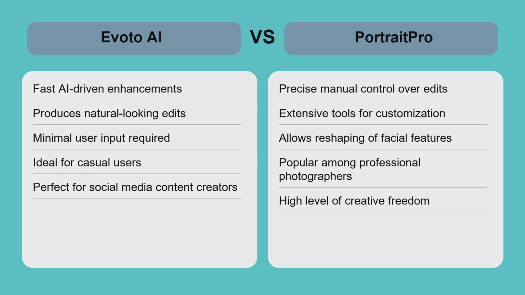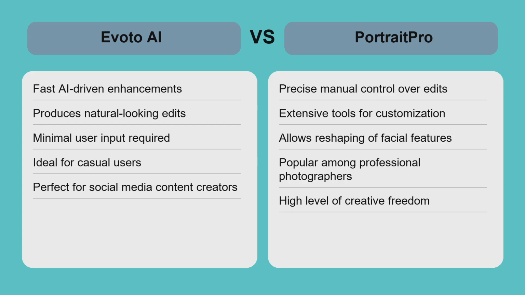Evoto AI offers fast, AI-driven enhancements, ideal for quick, natural-looking edits with minimal effort. In contrast, PortraitPro provides in-depth manual controls for users who want to sculpt every detail of their portraits. For example, a social media content creator might prefer Evoto AI for rapid turnaround, while a professional photographer would choose PortraitPro to fine-tune images for client work.